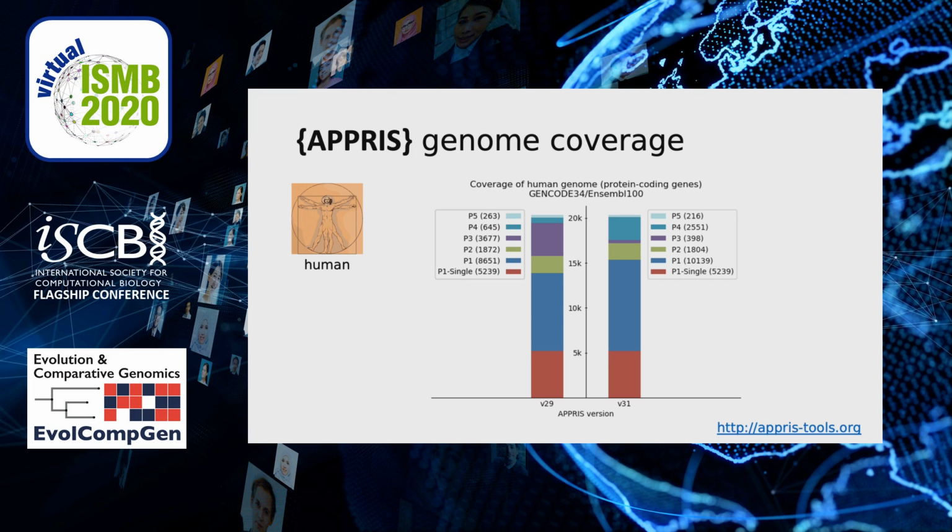Both have about 5,000 genes with a single variant, which are automatically selected as the principal isoform. Due to changes to the core methods, the new version of APPRIS predicts about 1,500 more principal 1 transcripts. With the Trifid variant selection filters, highly reliable principal 2 or principal 3 isoforms are selected for a further 2,200 genes.